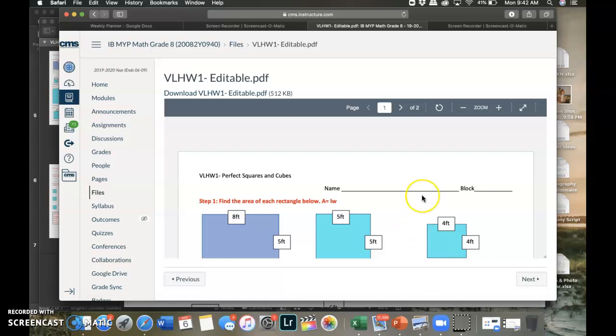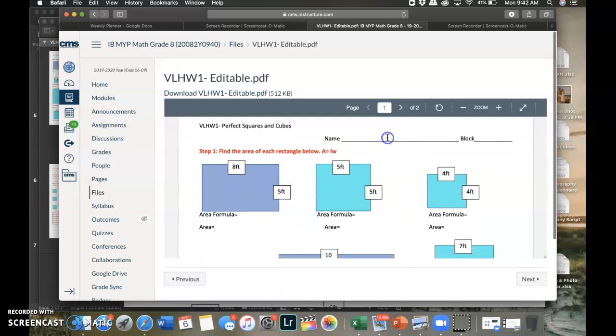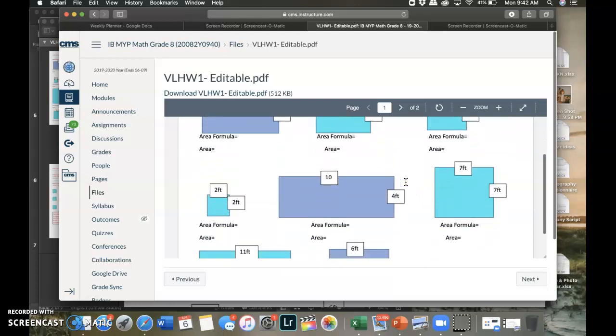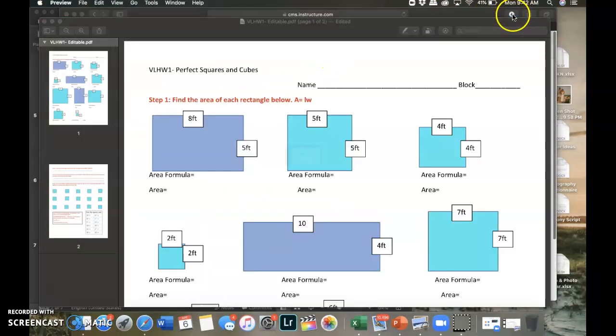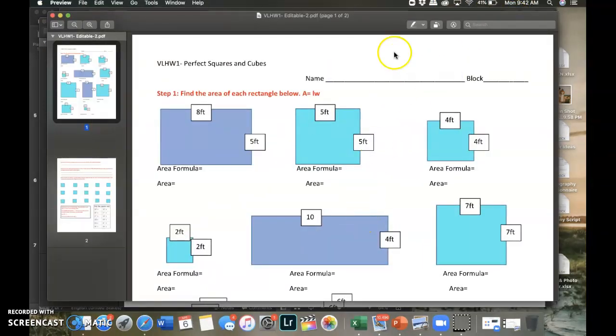How is this going to work? Well, if you just try and click on it in Canvas, it's not going to let you type in it. So you can click up here where it's got the link, the Download Virtual Learning Homework 1 Editable PDF. That means that you can type in it. So if you click on the link, it's going to go up here to download. Oh, and it just popped up for me. And if I hover with my mouse, I think Mr. Weber has probably done this for you guys before, if you have him. If you hover with your mouse, it allows you to type.